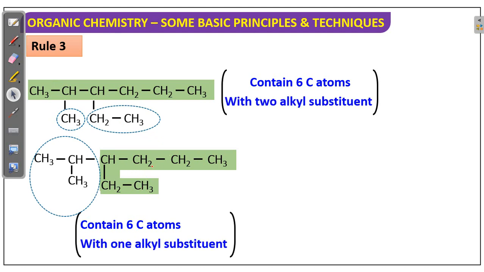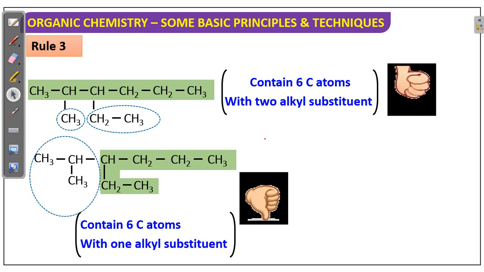Of course 6 carbon is the longest chain, but here two possibilities are there. One is a straight chain, one is like this. So which one do we have to take? The below one is wrong, the above one is right. Tell me, what is the principle? Why is the above one correct?